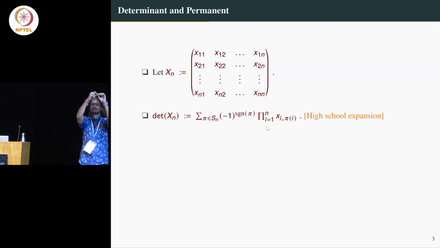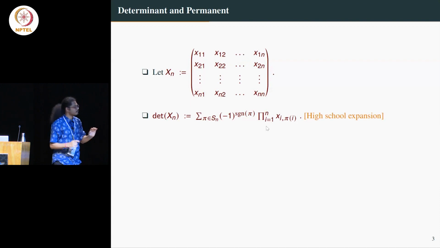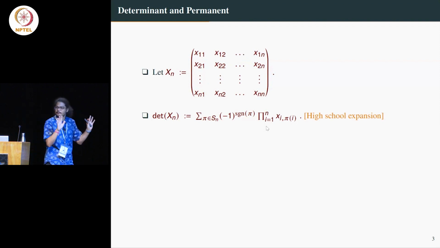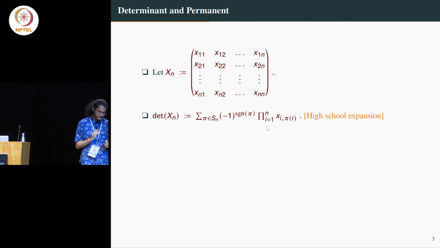It's basically you have an n cross n matrix and you are expanding it term by term, like one entry, another entry, and so on and so forth. So this will actually give some polynomial in n square variables of degree n. This is called the usual determinant. That's a basic high school determinant.